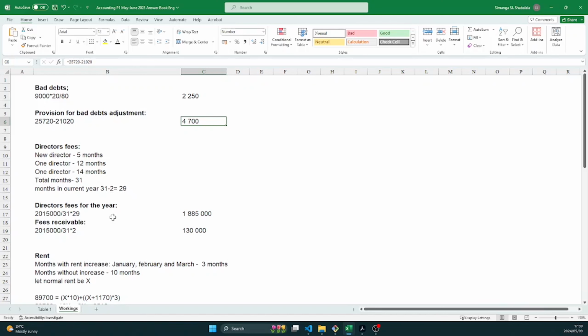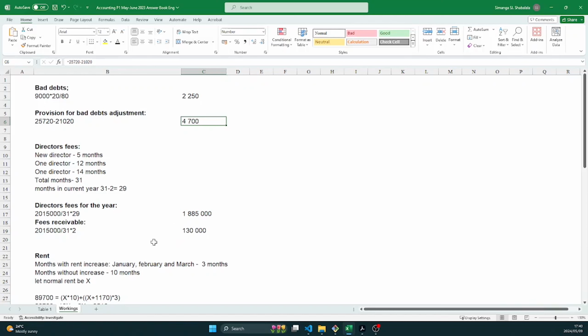So let's calculate the fees for the 29 months. That will be your 2.15 million divided by 31 months multiplied by 29 months. That gives us 1.885 million. So that's the director's fees for the current year. But then we have this fees for 2 months that were paid. So how did we get that? It's 2.15 million divided by 31 times 2. That's 130,000. So this is the amount that we must reduce our director's fees by, because this is the extra 2 months fees that don't belong in 2023.